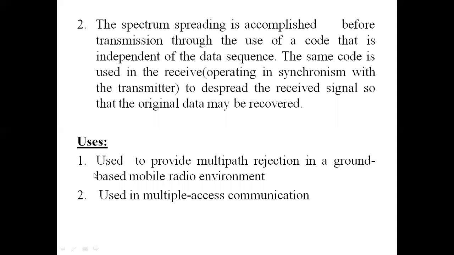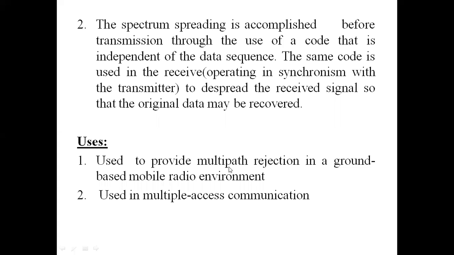Now, what are the basic uses of spread spectrum? It is used to provide multipath rejection in a ground-based mobile radio environment. So one of the main uses of spread spectrum is in mobile communication or wireless communication.